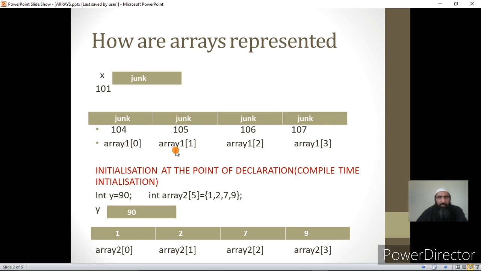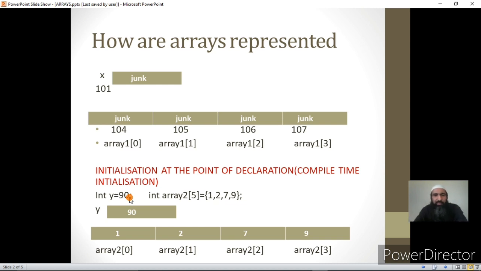Now, the second method of declaring the array is giving them the initial values. That is, giving all the elements of an array initial values. I declare a single variable. Why am I declaring a single variable? Because you understand this, and the same analogy can be used to understand how arrays are declared. Now if I say int y = 90, I reserve a memory location, give the name y to it, and 90 is stored in it as an initial value and not a junk value, because I am initializing at the point of declaration.